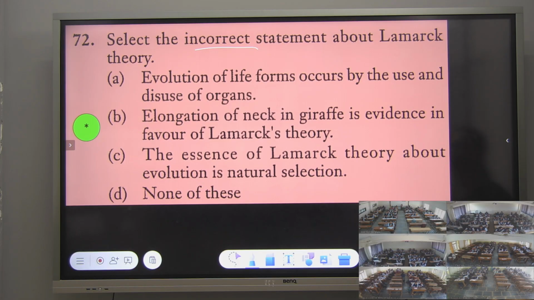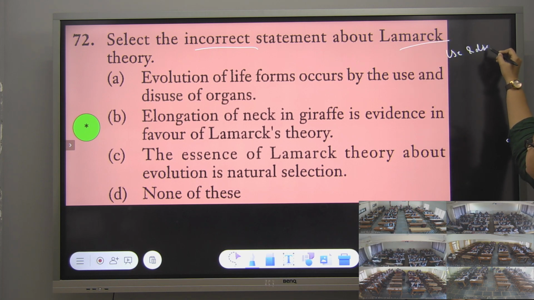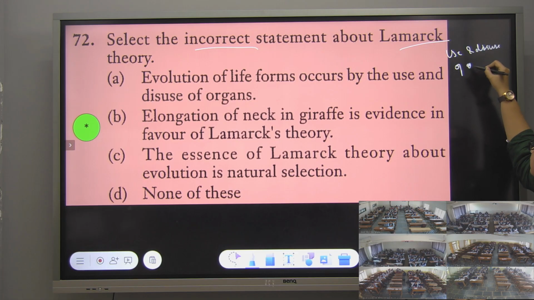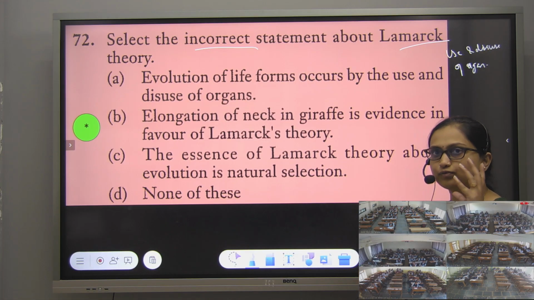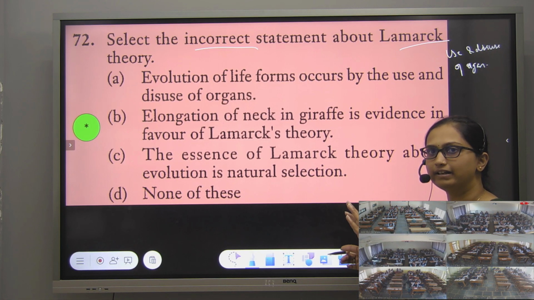Lamarck said what, you know? Lamarck's theory was based upon the use and disuse of organs. Option C. It means the organism that uses its organs for a longer time will benefit, and this is given to the various generations.